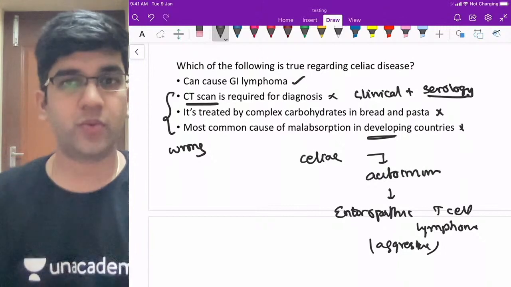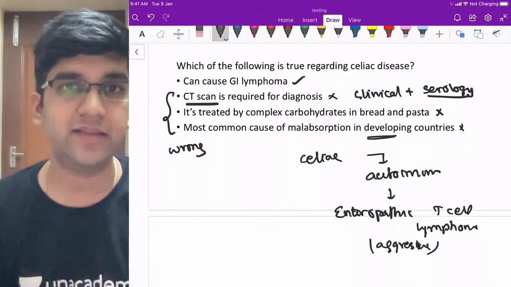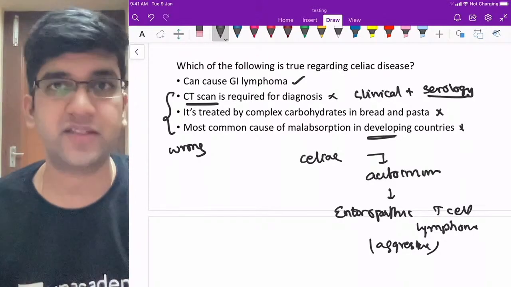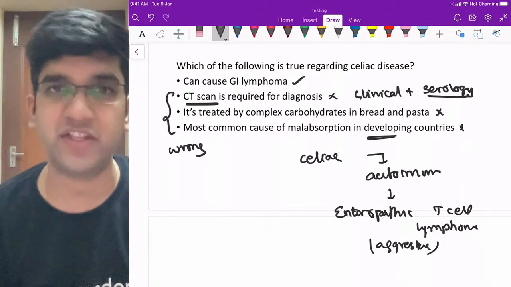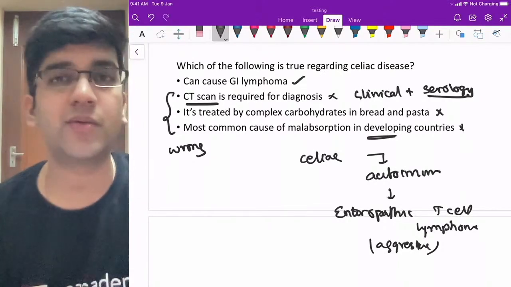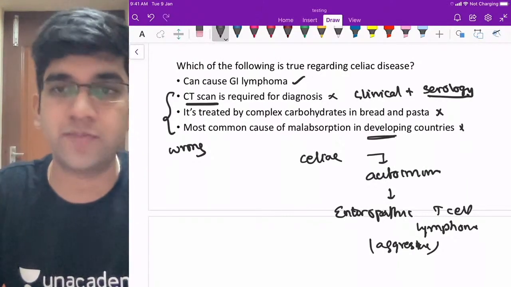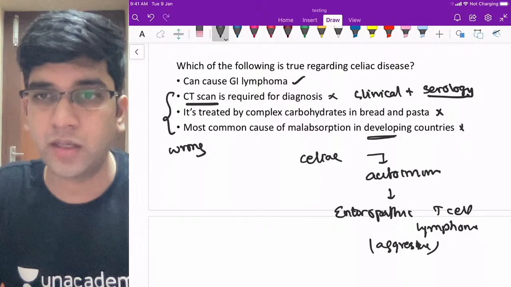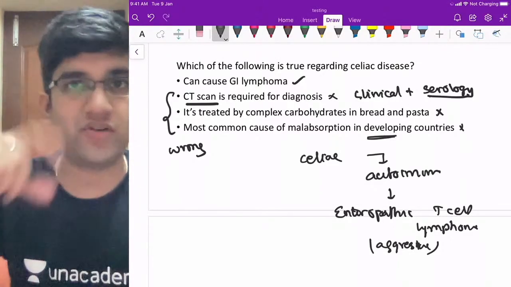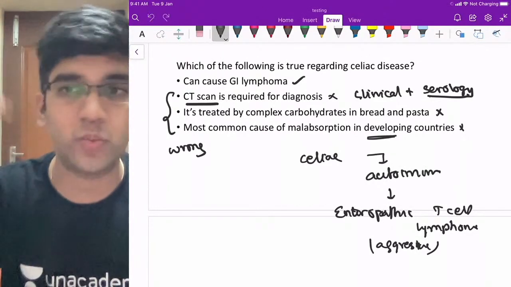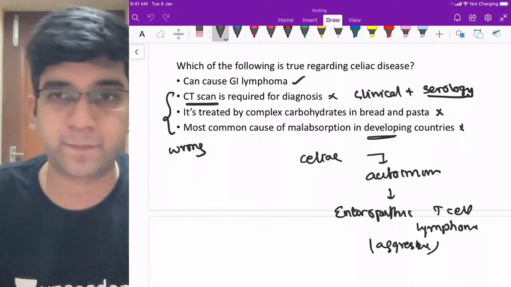Fine. So these are a few questions which were there in the last AIIMS which was conducted before the NEET. In a couple of days, we'll be discussing almost all the AIIMS questions. Hopefully, if possible, JIPMER and PGIMER questions too. Previous year questions do make sense because they are at least somewhere related to the topic, and if a new question comes, you should be able to write it. See, interleukin 15 also plays a major role in the pathogenesis, which triggers the T cells, and T cells will again secrete more cytokines, which will destroy my epithelium or the villus.